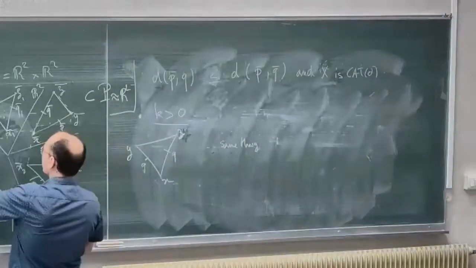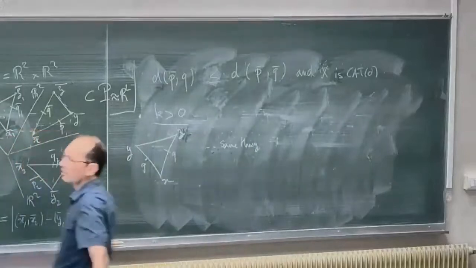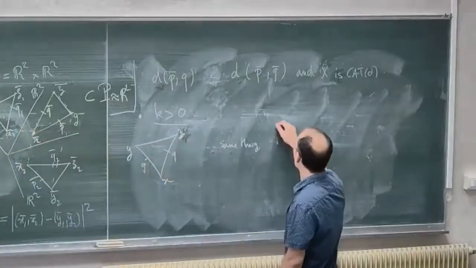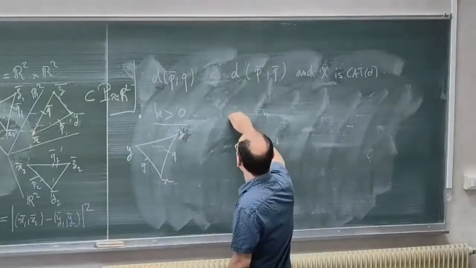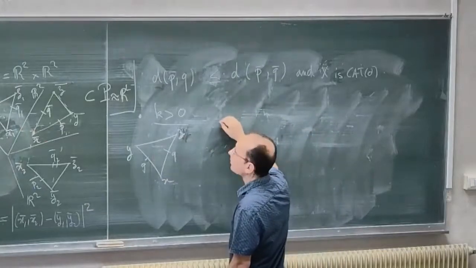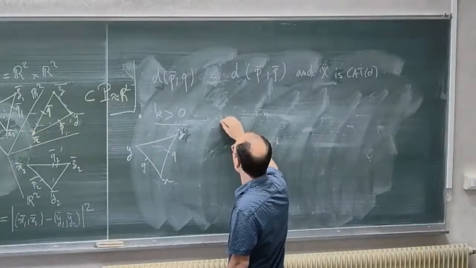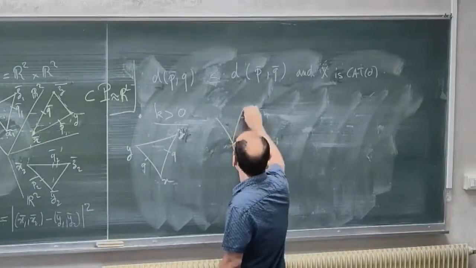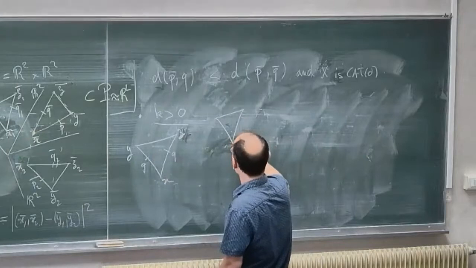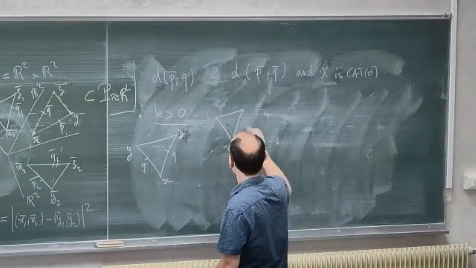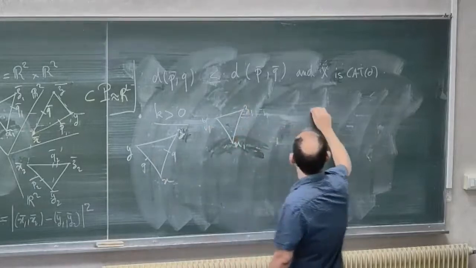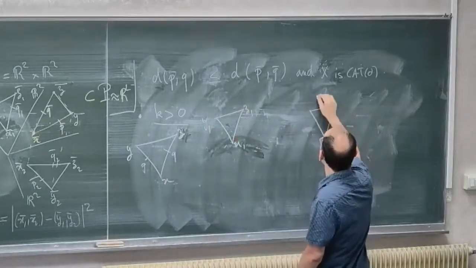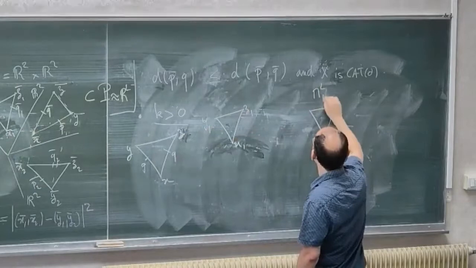And then when you consider the product, this triangle is in some sphere. So here, okay, I will do it. So here I have a triangle X1, Y1, Z1, and then I have a comparison triangle which is in M2K.